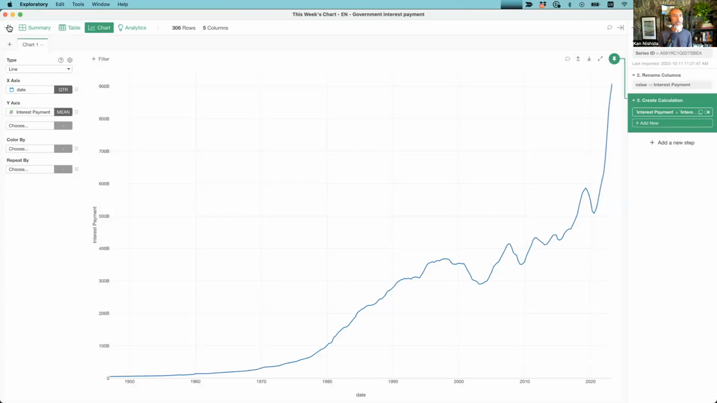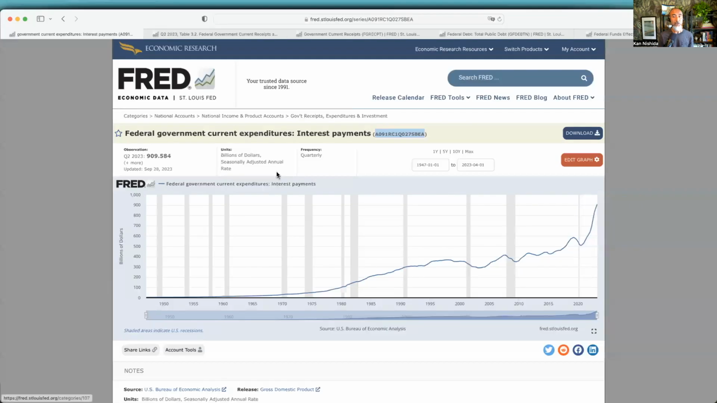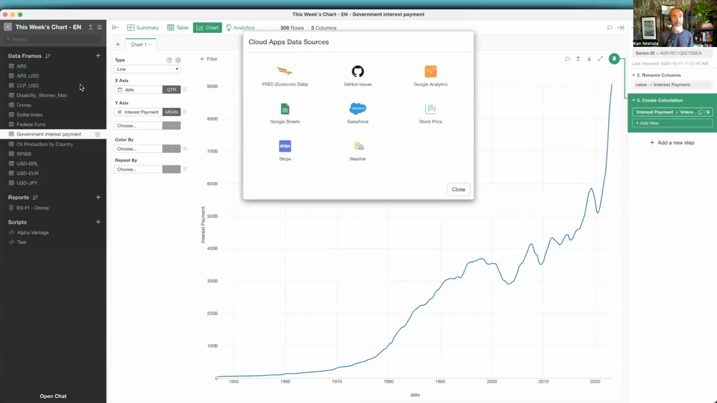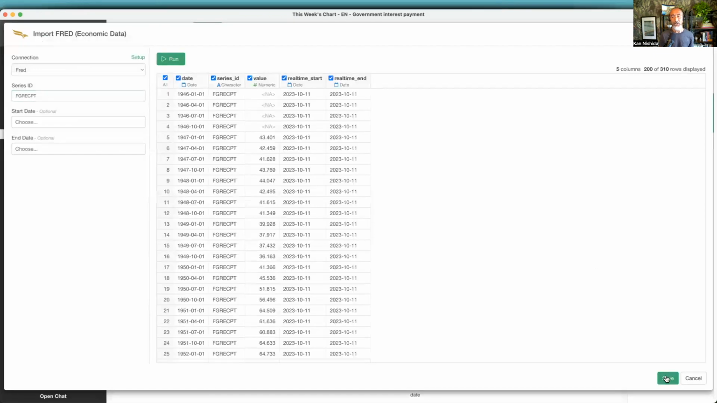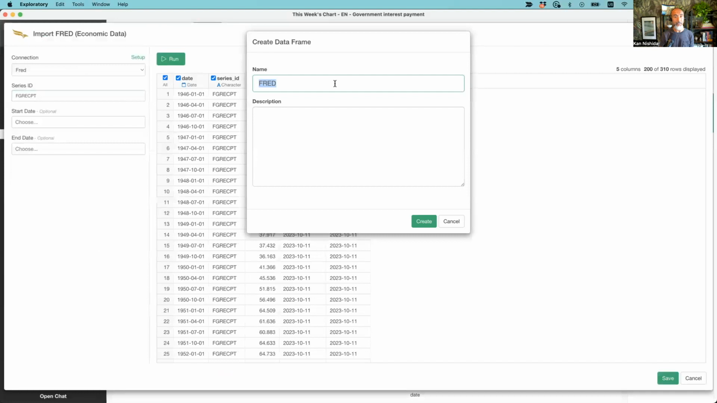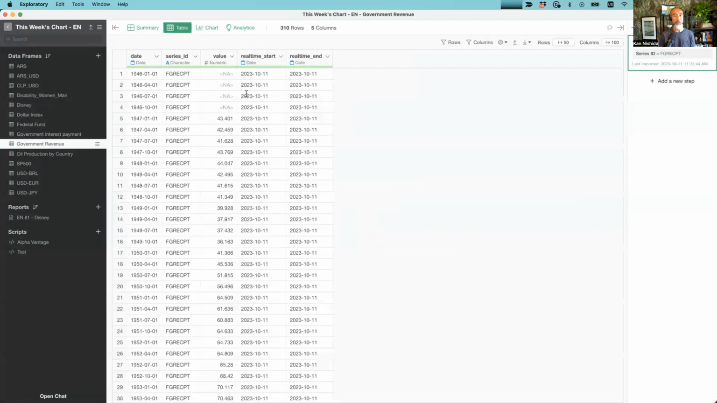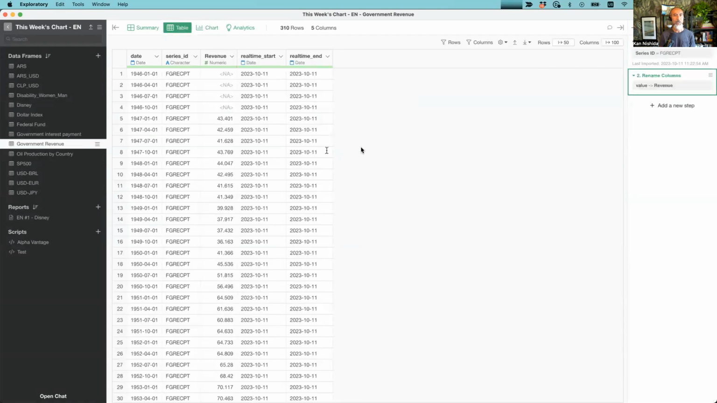So the next step is, you remember, we want to get the revenue data so that we can calculate the ratio of this interest payment. So let's go to the next, here it is. This data, current receipt, I'm going to copy the ID and do the same thing: go to the Cloud Apps and FRED, paste this series ID, preview the data, and give a name to that data frame, government revenue. Okay. So now we have two data frames. This one is about revenue, so I'm going to change the column name here as well. So this is revenue.